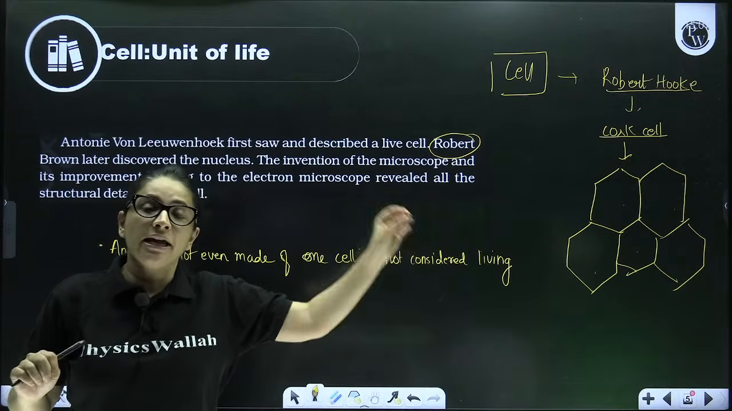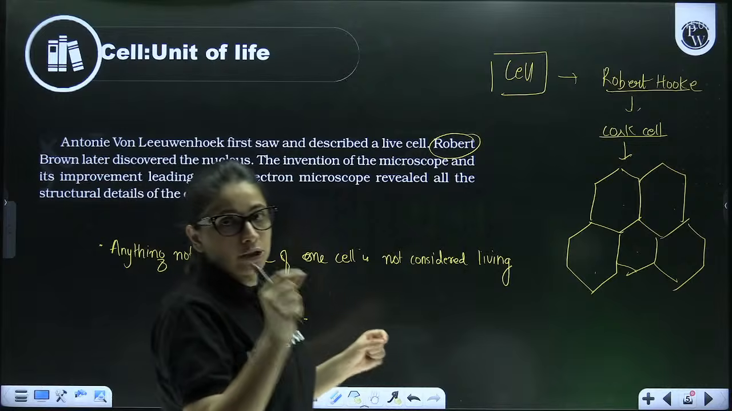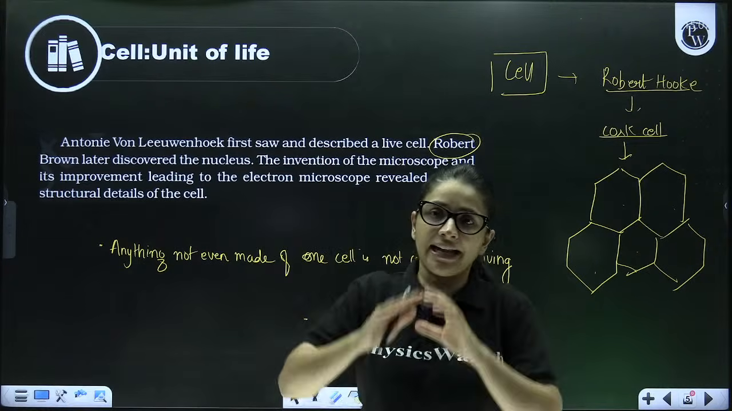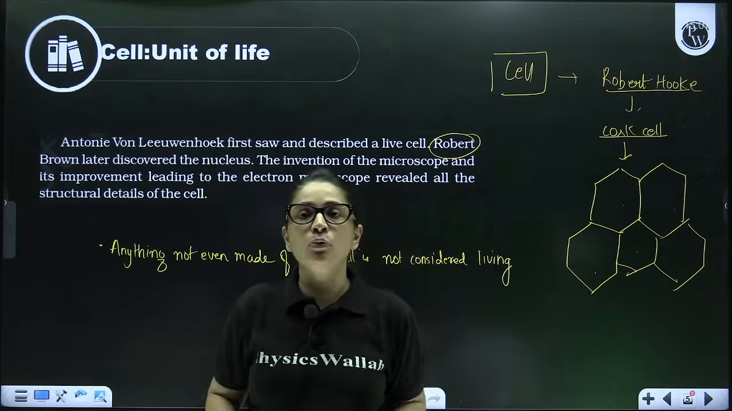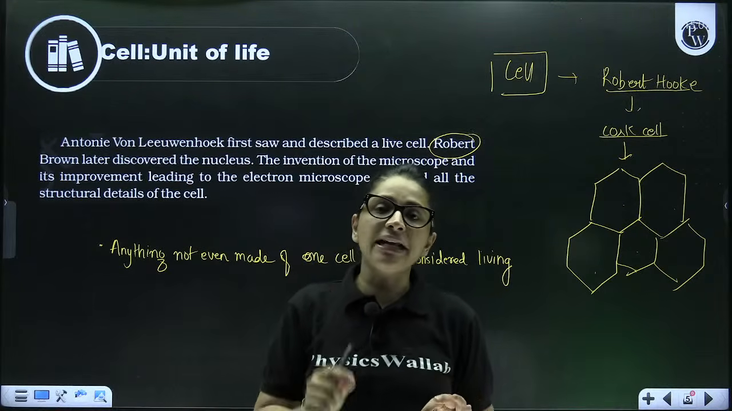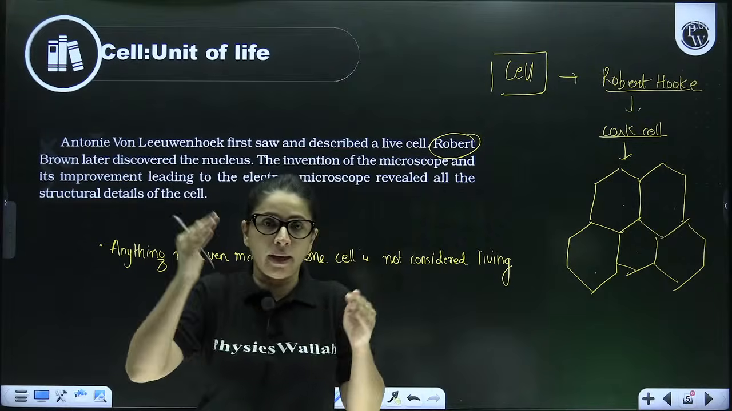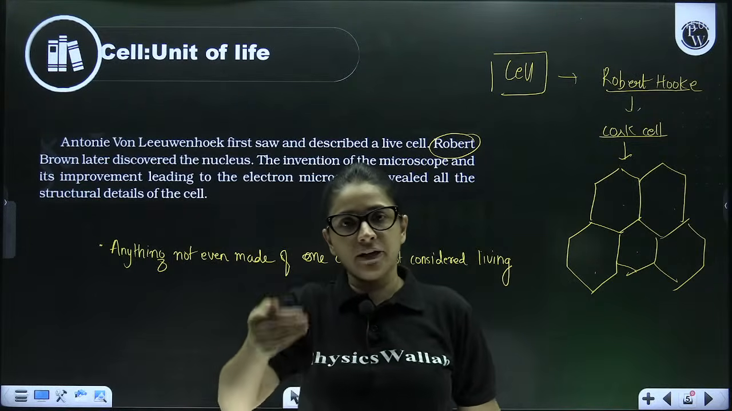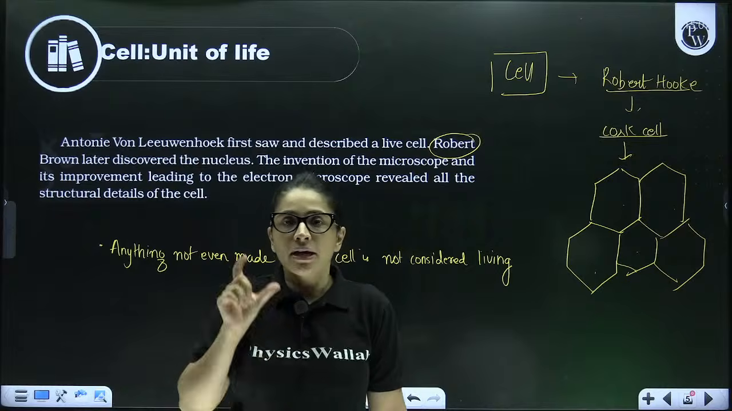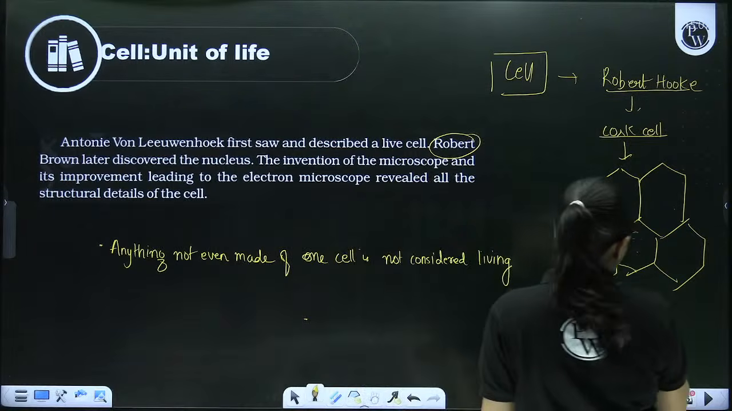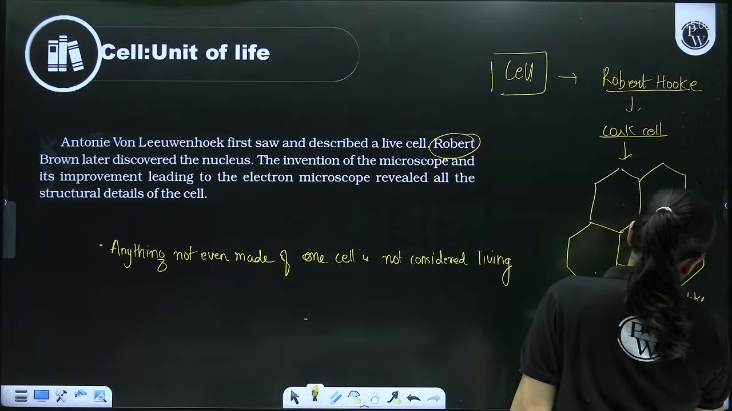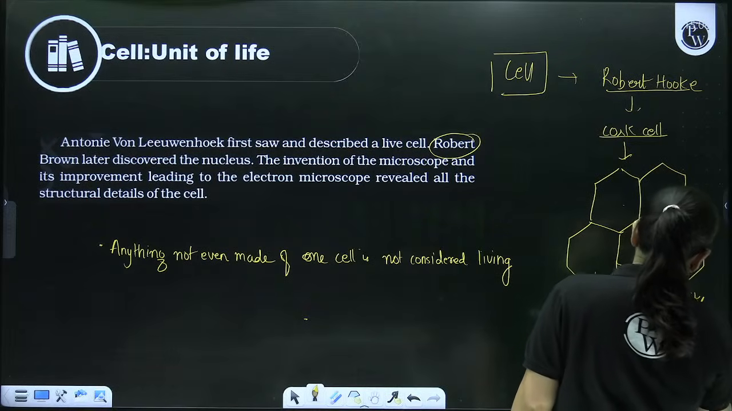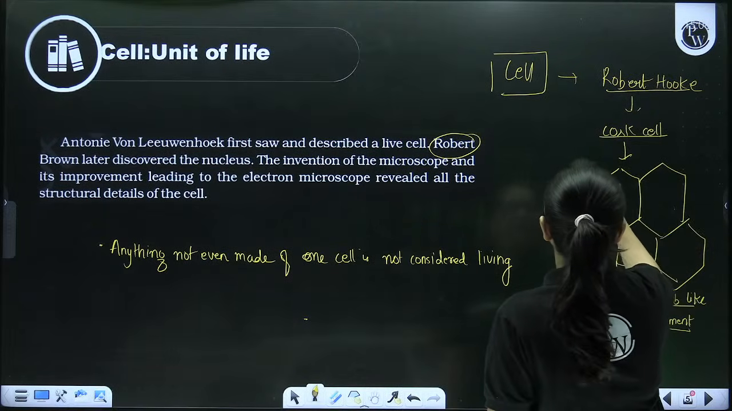So basically, if we say cell is the basic unit of life, I want to convey that any object which is made up of at least one cell is living. The term cell was first given by Robert Hooke while he was working on cork. When he cut a thin slice of cork and viewed it under the microscope, he saw some honeycomb-like compartments, which he called cella, and from here the term cell came.